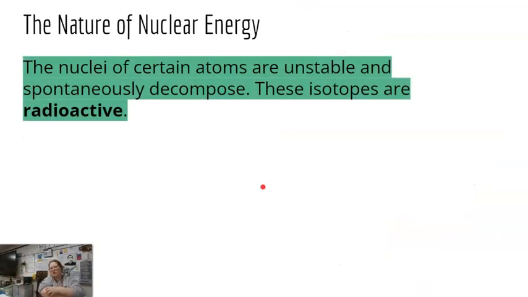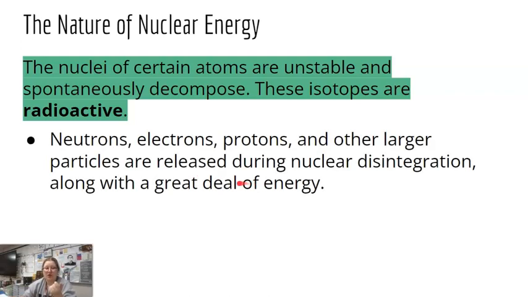To understand nuclear energy, we need to talk a little bit about some chemistry. The nucleus is the center of the atom where we have our protons and our neutrons. The nuclei of certain atoms are unstable and spontaneously decompose. If they were stable, they would just stay the same. These are unstable, so they just kind of break apart. Those are radioactive. Neutrons, electrons, protons and other larger particles are released during nuclear disintegration, along with a great deal of energy. Anytime an atom is going to break down, it's going to release energy.